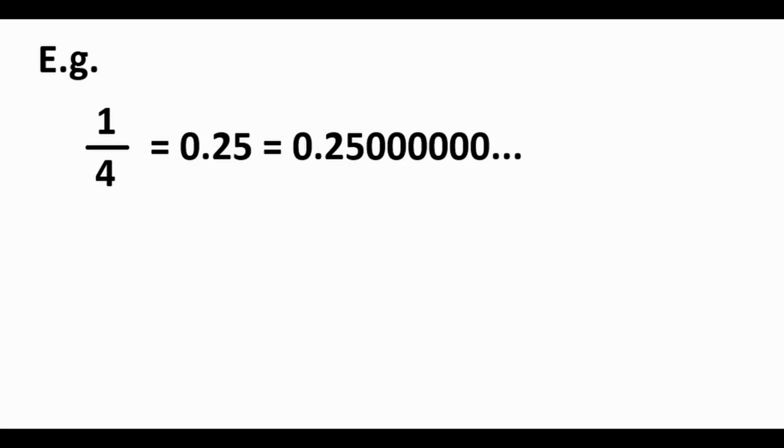For example, we can take 1/4, which has the finite decimal expansion 0.25, but we can write it as 0.250000 and so on. Another example is 1/3, which is a rational number which already is characterized by an infinite expansion, 0.333 and so on.